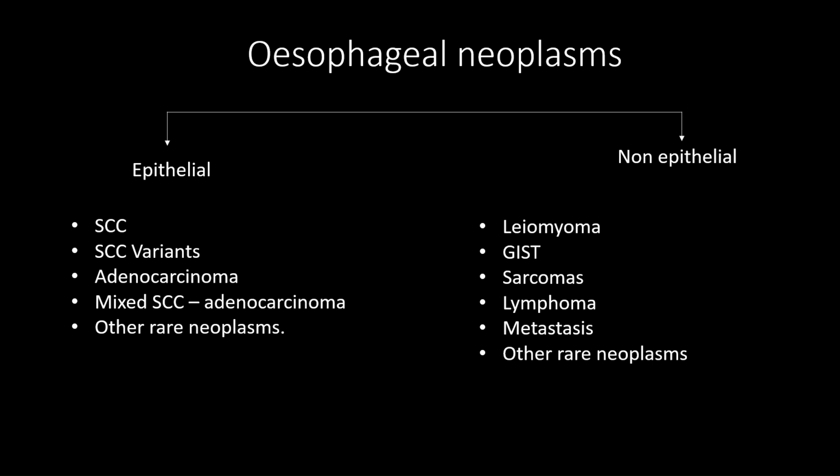So basically we divide the esophageal neoplasms based on their origin, that is, whether it is coming from the epithelium or not. Epithelial origin esophageal neoplasms are much more common than non-epithelial ones, and epithelial origin esophageal neoplasms are usually malignant. The epithelial ones include squamous cell carcinoma and its variants, adenocarcinoma, mixed variety of squamous cell carcinoma and adenocarcinoma, and other rare neoplasms. So first let's talk about the epithelial origin neoplasms.